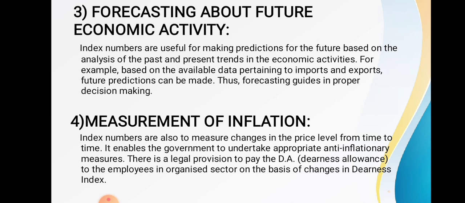The fourth significance is that it is useful in measurement of inflation. Index number is also used to measure the changes in the price level from time to time. It enables the government to undertake appropriate anti-inflationary measures.